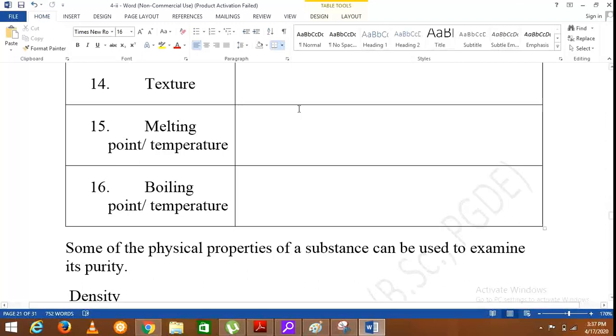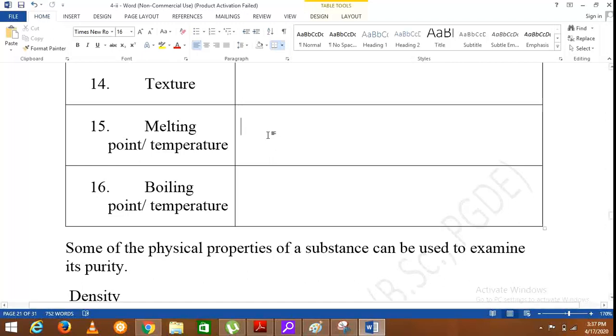That is the texture. The melting point or melting temperature and the boiling point or boiling temperature, we are going to discuss in detail in the same unit. For the moment, I will say melting point is the temperature at which a substance turns from solid state to liquid state.